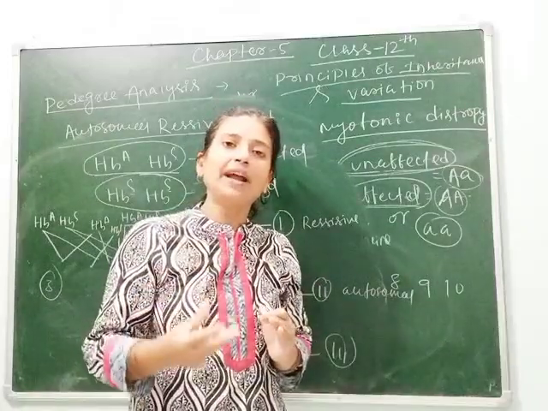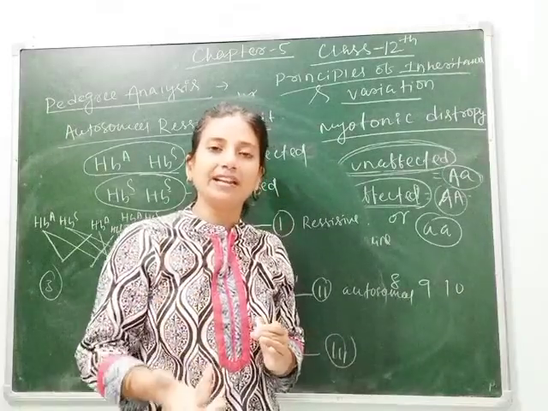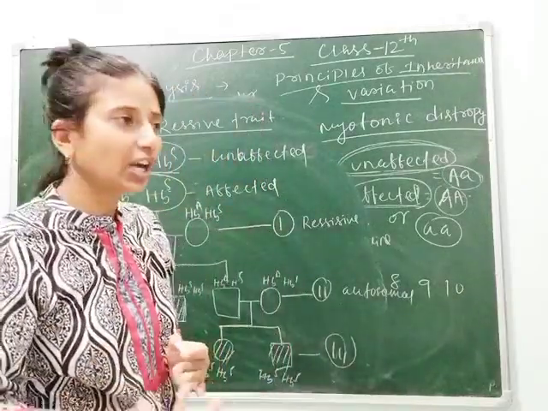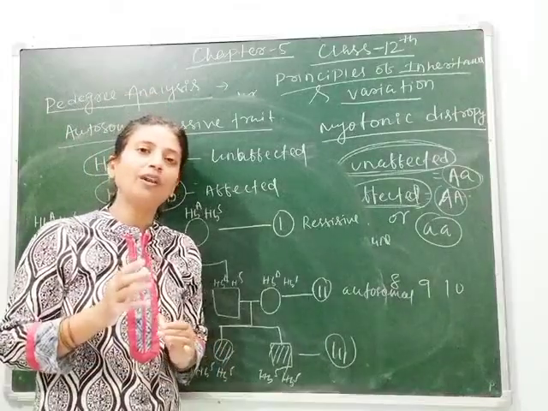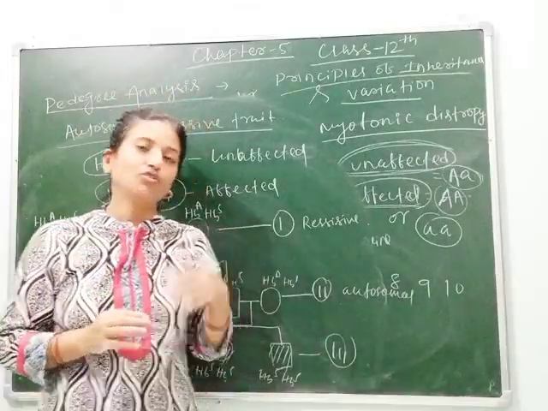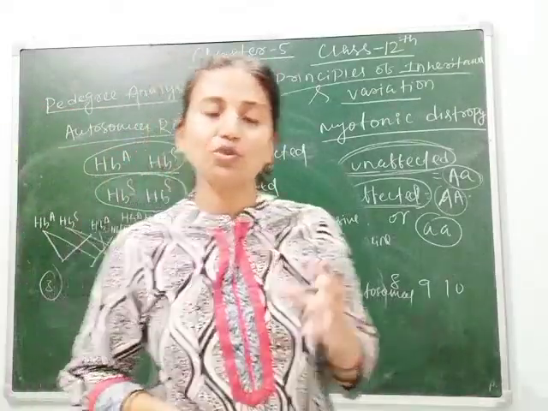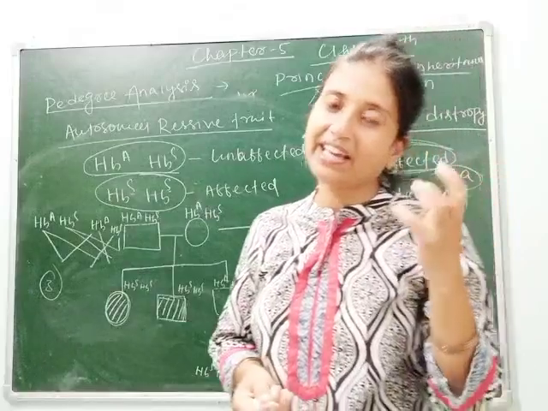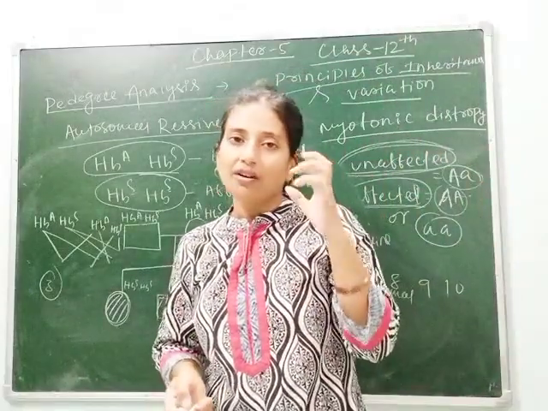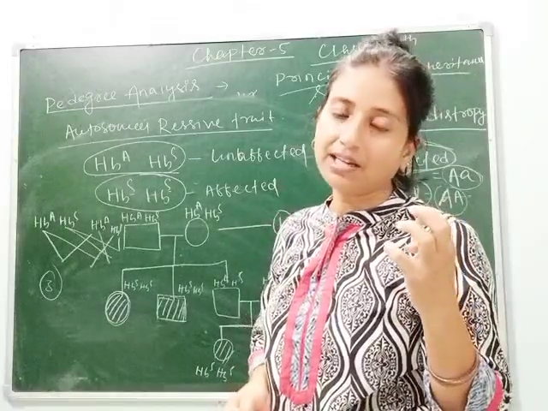A color blind person can't recognize red, orange, green, yellow colors. So they can only see black, white and blue colors clearly. So color blindness is also caused due to the X chromosome, and you can give it as an example of a recessive sex chromosomal disorder. Clear?